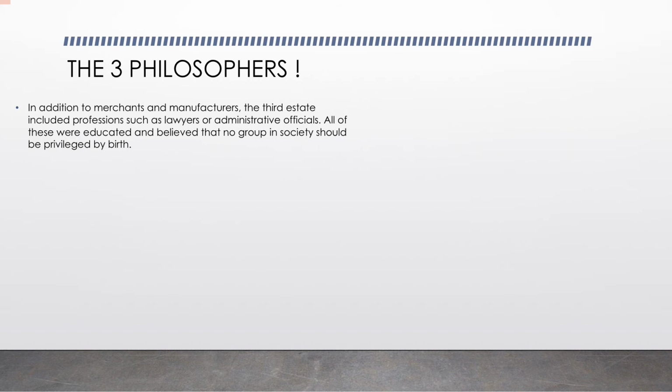Lawyers, administrative officials, teachers, etc. All these people were educated. That is why they felt that no group in the society should be privileged by birth. But how should they be privileged? They should be privileged on their merit. So we can write in a short way that a person's social position must depend on his merit.